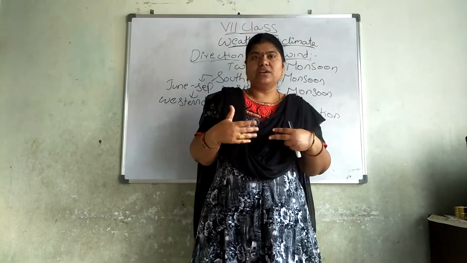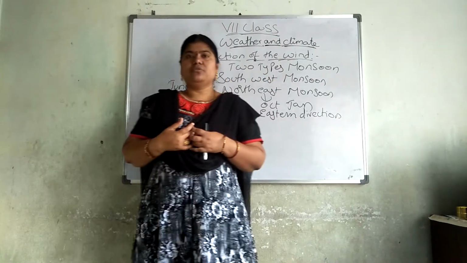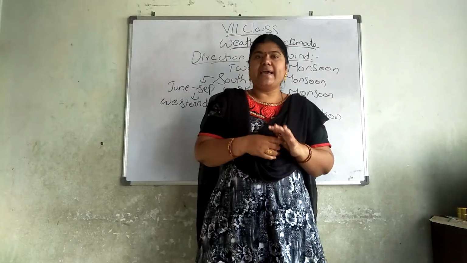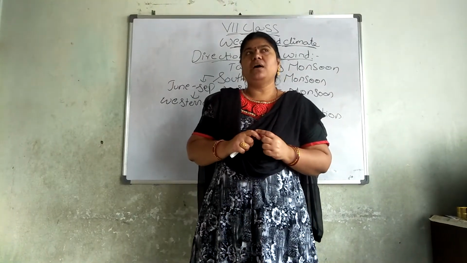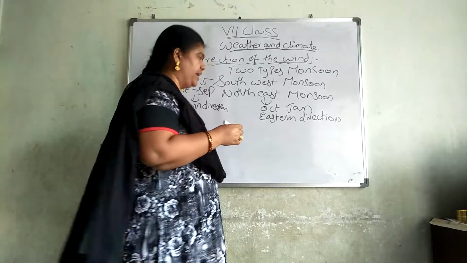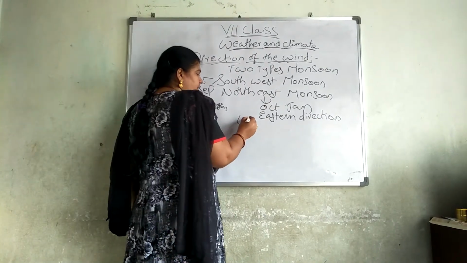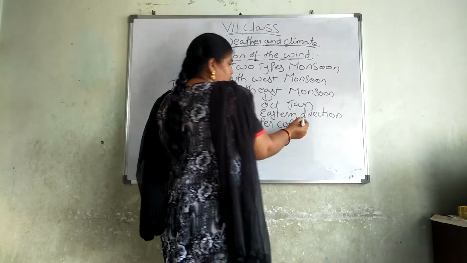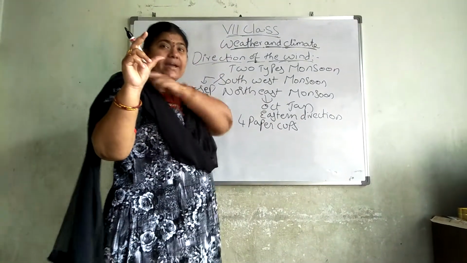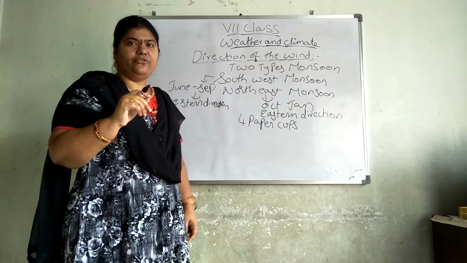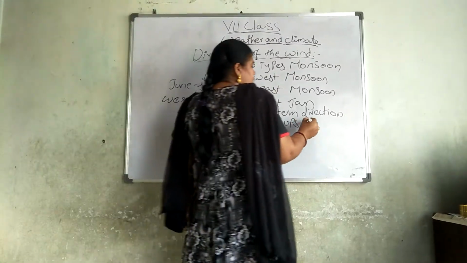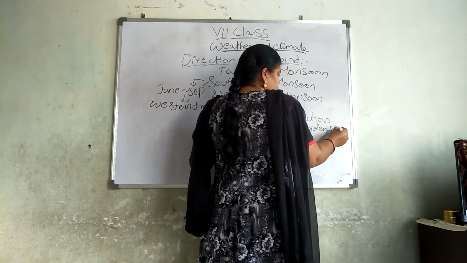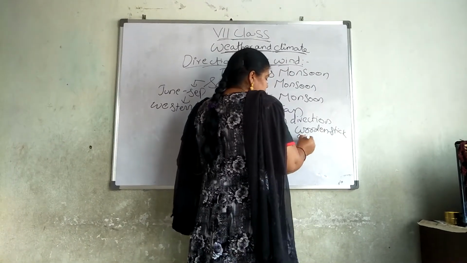So in our house, suppose I like to know whether the wind is blowing to north, south, east or west, what do I have to do? Now a small activity is there. Try it at home. Take 4 paper cups. You know that you drink tea and coffee, no? White cups. Take 4 of those paper cups. And a wooden stick or cycle spoke.